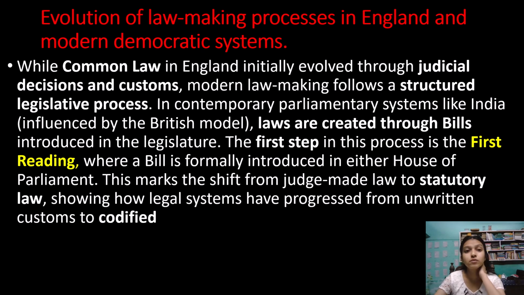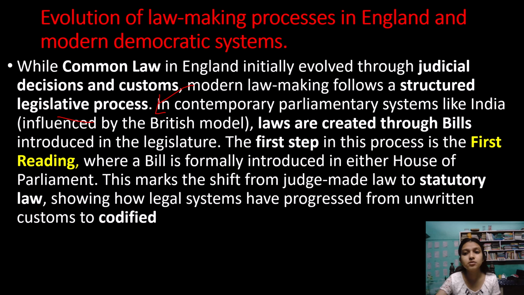So now let us know about the evolution of lawmaking processes in England and the modern democratic system. Earlier, in the ancient era in England itself, we used to have common laws, and now with the evolution we will understand statute law in today's sense. While common law in England initially evolved from judicial decisions and custom, modern lawmaking follows a structured legislative process. So this is the main difference between common law and statute law.